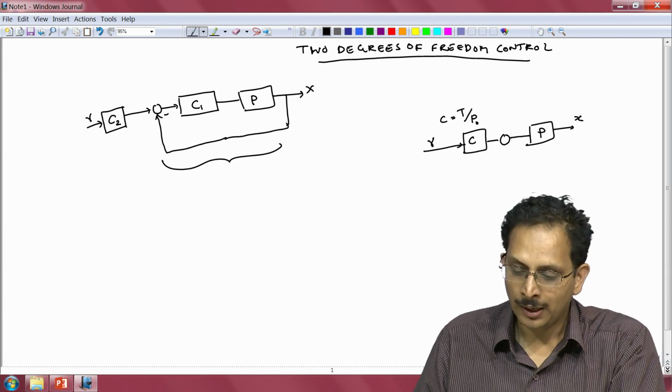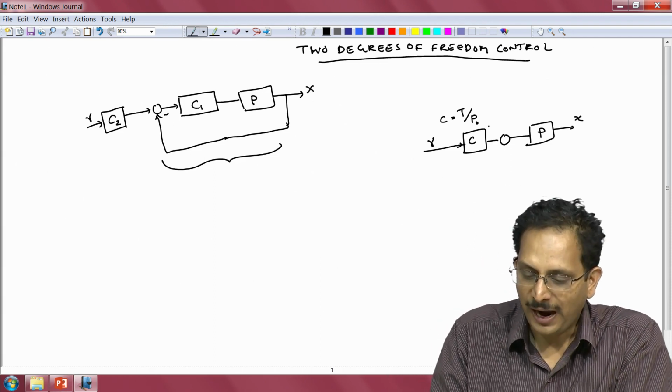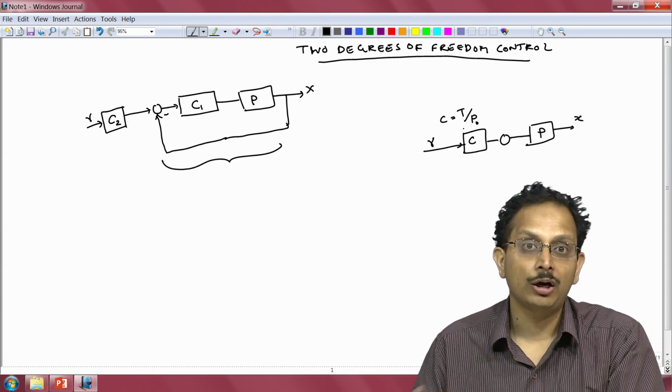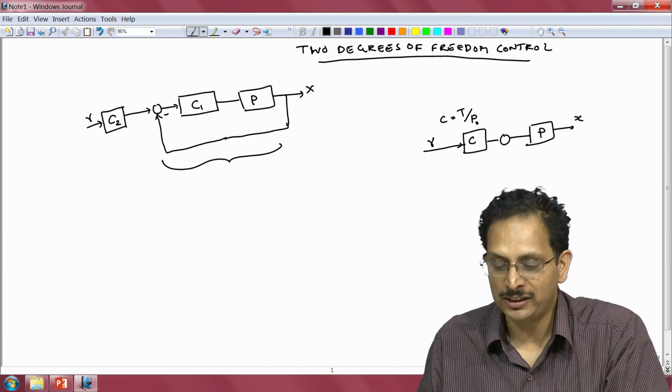But then it is possible that the plant model P and the model P naught are not identical to one another. So it is possible that you have uncertainty in the plant's dynamics.